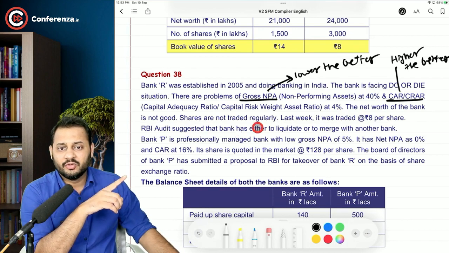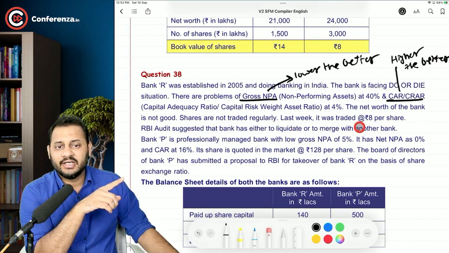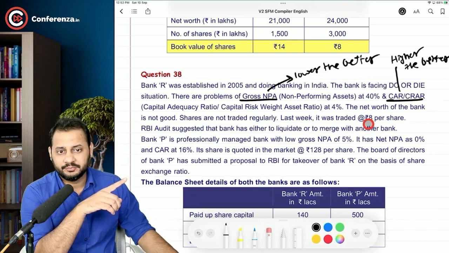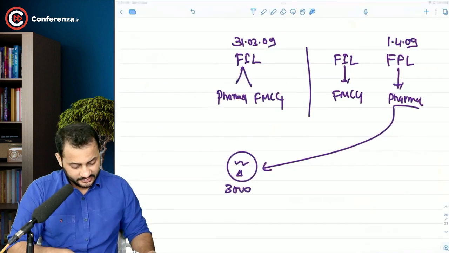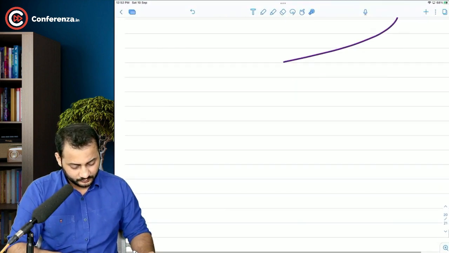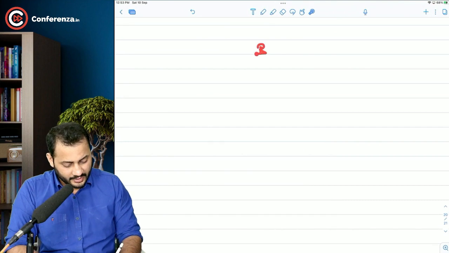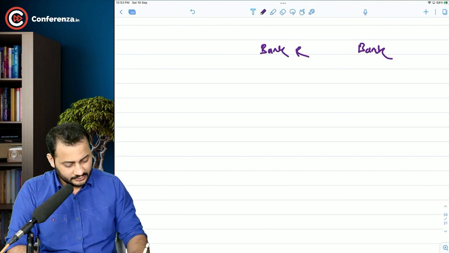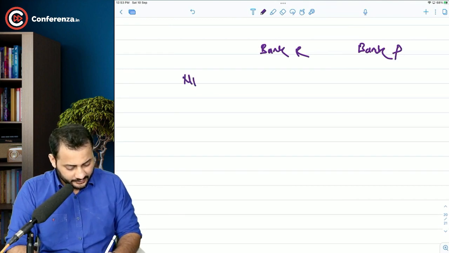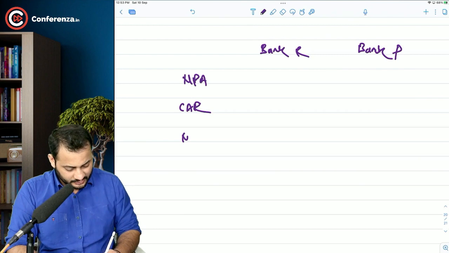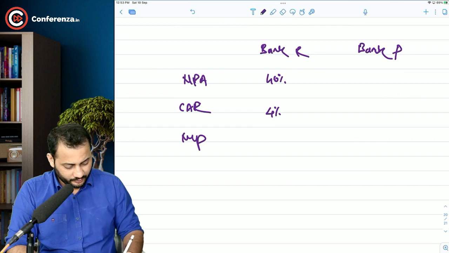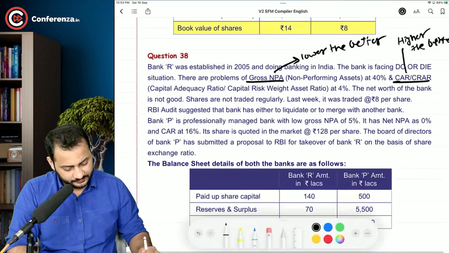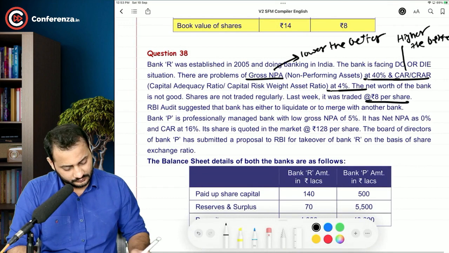Shares are not traded regularly. Last week it was traded at 8 rupees per share. See, so there are three things that are given right now. Let me just write them down. For Bank R, and this is another bank, Bank P: NPA, CAR, and market price. 40%, 4%, and 8 rupees per share. Okay, what else?